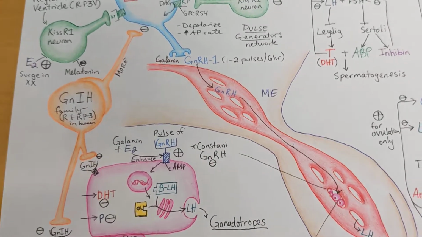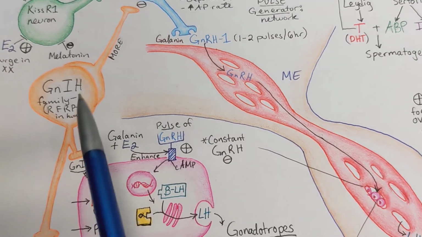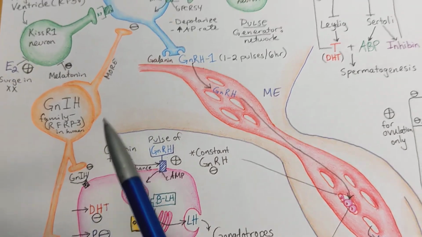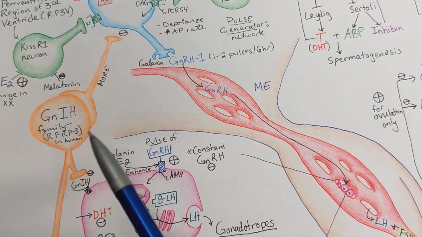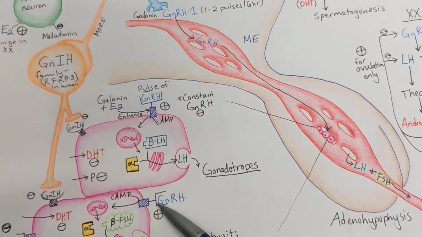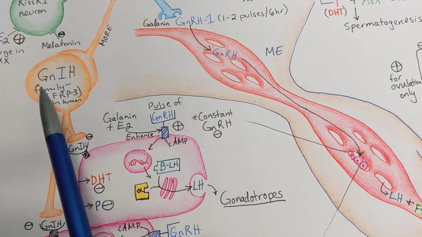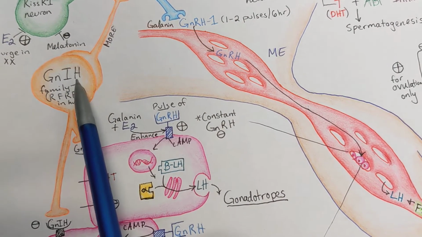The first factor here is GnIH neurons. Okay, so here we can see a couple different neurons ultimately synapsing with different cells in the hypothalamus as well as in the anterior pituitary gland. These neurons are going to release something that's called gonadotropin inhibiting hormone.